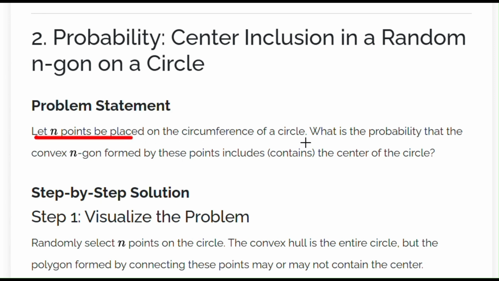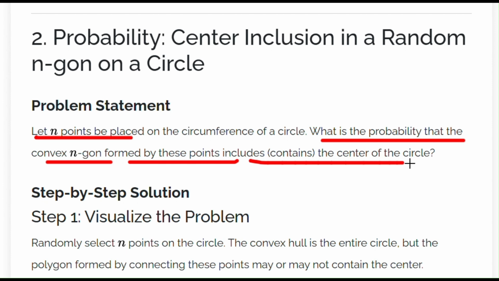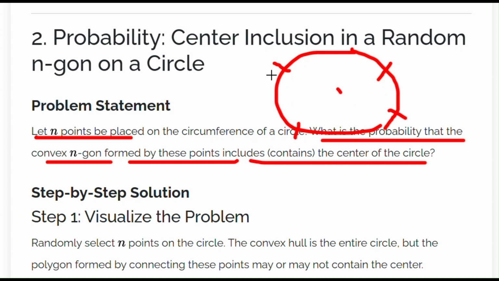Let n points be placed on the circumference of a circle. What's the probability that the convex n-gon formed by these points contains the center of the circle? So the question is, we have a circle here and we have n points on the circumference of the circle. Joining these points would form a polygon, and the question says, what's the probability that this polygon formed by joining these points contains the center of the circle?